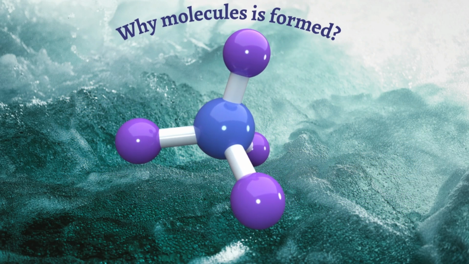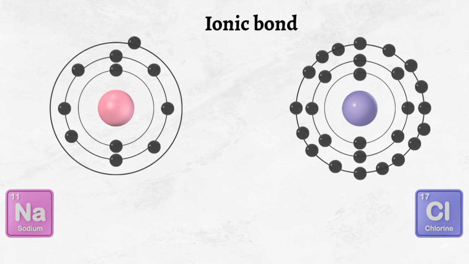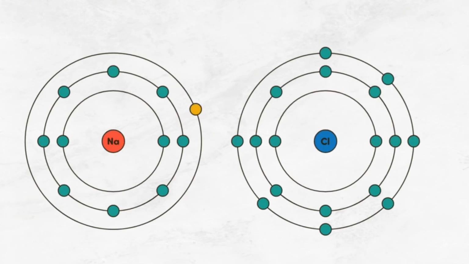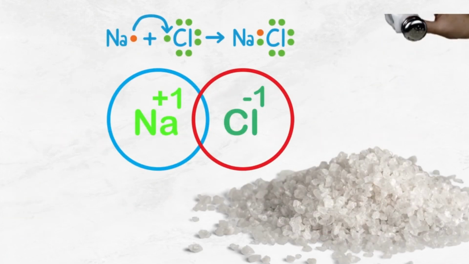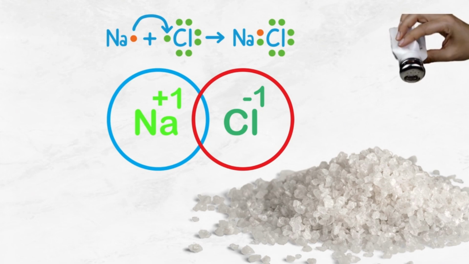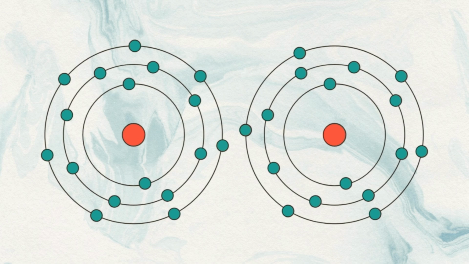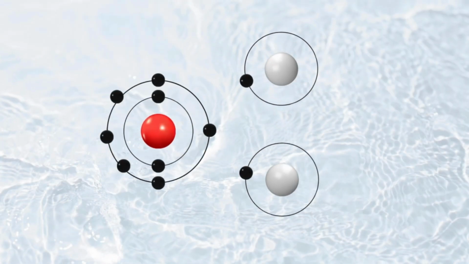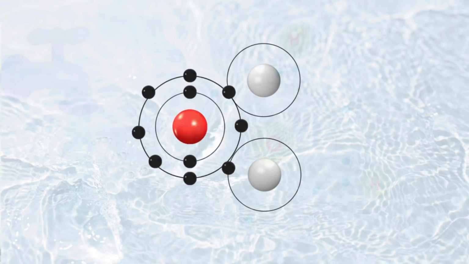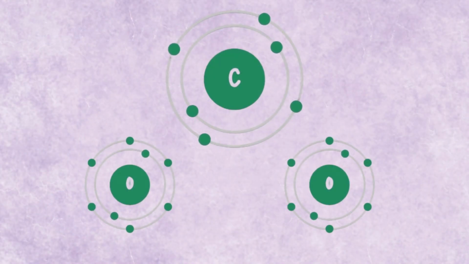Atoms form molecules to become more stable. Sometimes atoms transfer electrons. This forms an ionic bond. For example, sodium gives up an electron to chlorine, forming table salt, NaCl. Other times, atoms share electrons. Well, that's a covalent bond. This happens when two nonmetal atoms come together, like hydrogen and oxygen forming water.